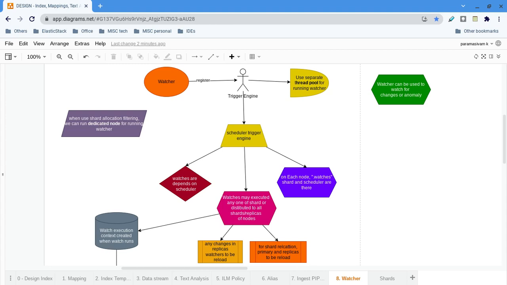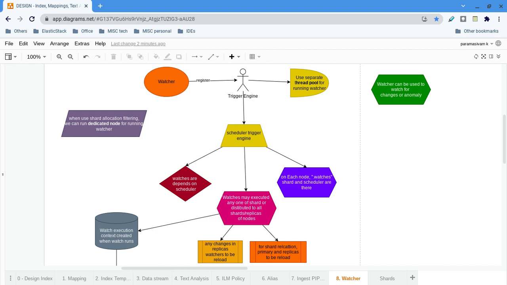In this video, we will see something purely technical for the watcher executions or watcher implementations: how it has been designed, or how it is executed within Elasticsearch. So it's purely technical. If you are interested, you can watch this video. Otherwise, you can skip. Let's go into the technical implementation details.